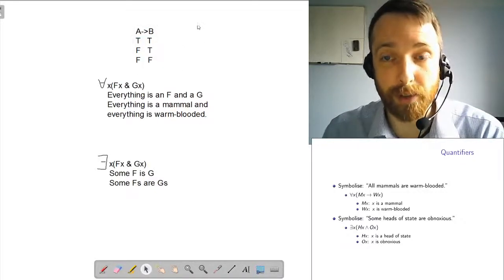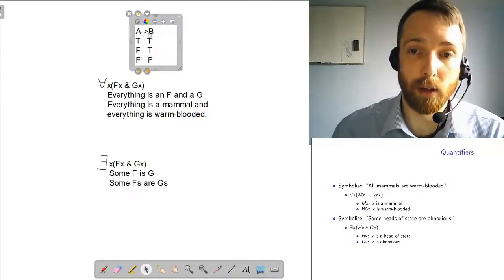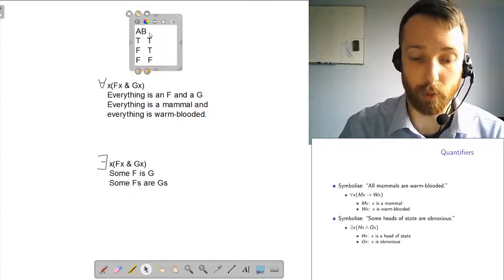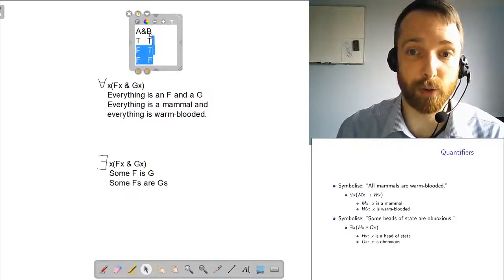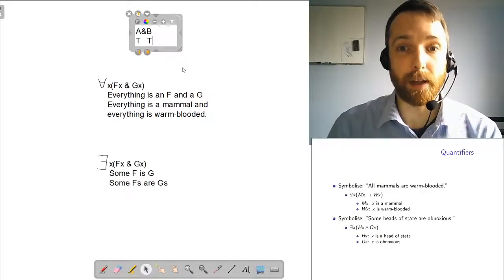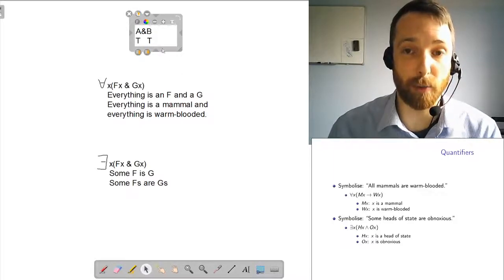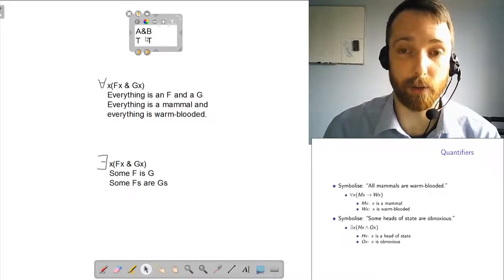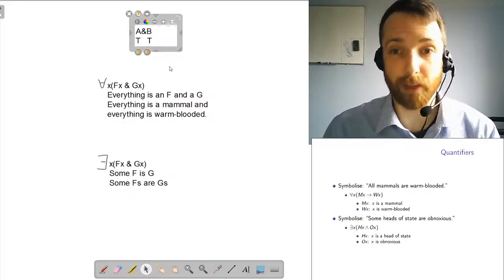By contrast, if you think about the truth table for and, there's only one line of the truth table where that's true. You have to have both sides true. So if I say for all X, X is warm-blooded and X is a mammal, then I'm saying no matter what you take, the and sentence is true. So no matter what you take, it's a mammal and it's warm-blooded. That's a much stronger thing.